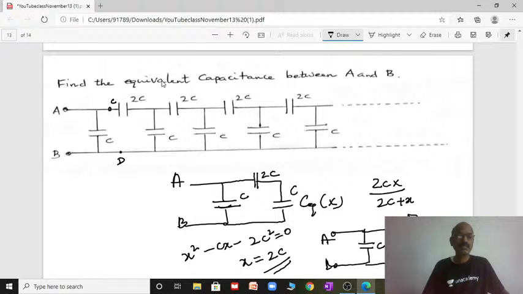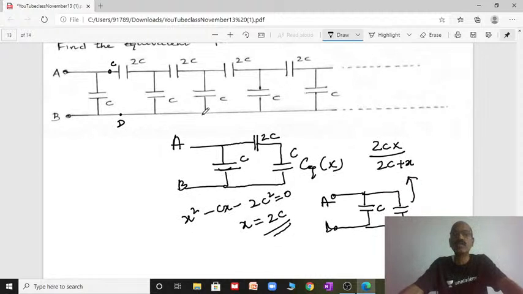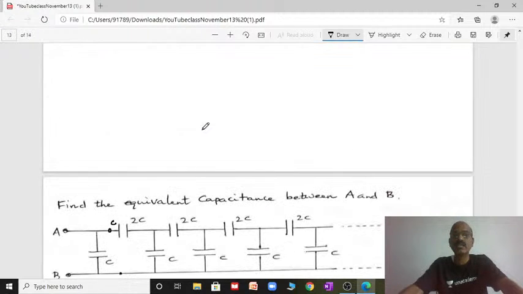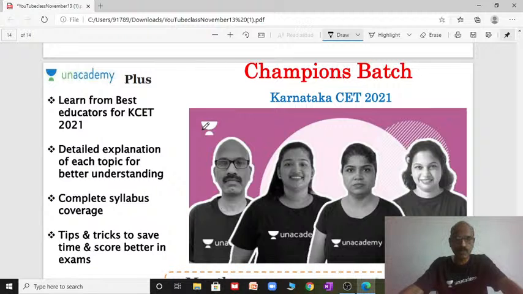Today we discussed symmetry problems, infinite ladder circuits, and multiple plate capacitors. I hope these three basic concepts, which are repeatedly asked in all competitive examinations, will be very useful to you.